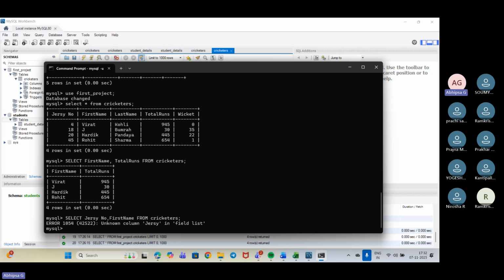Okay. What is the issue? Jersey number, it's quite the same only. So jersey is unknown in the field list. Why? Just a moment.